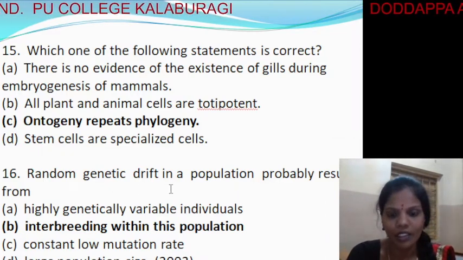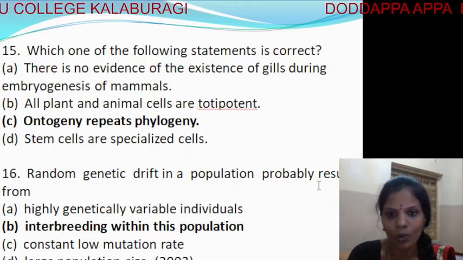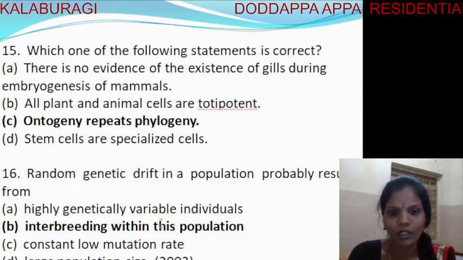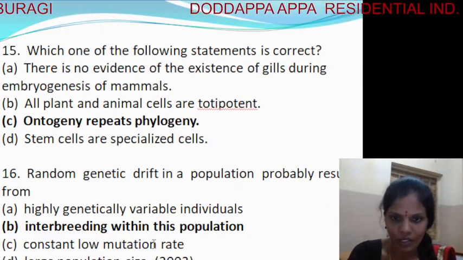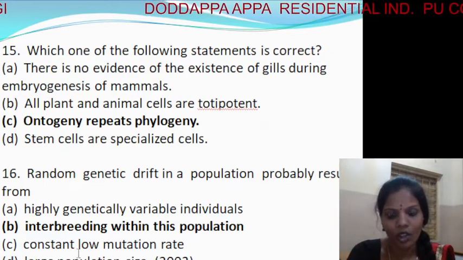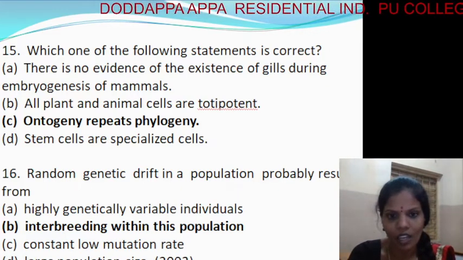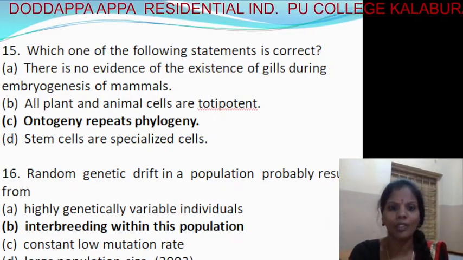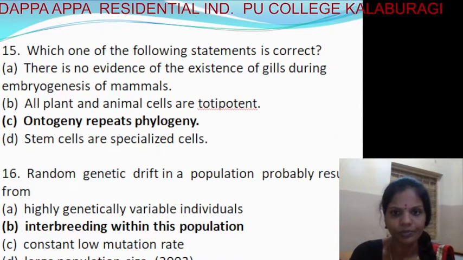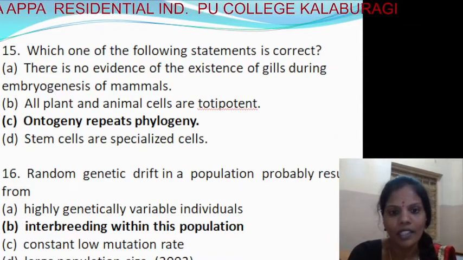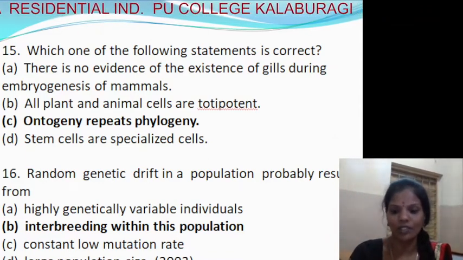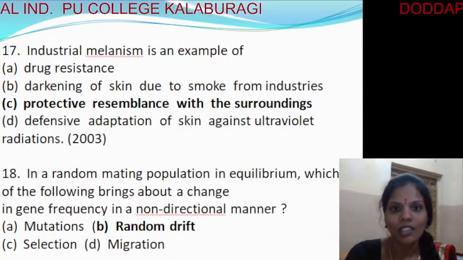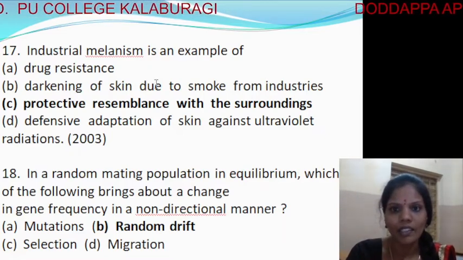The random genetic drift in a population probably results from first one, highly genetically variable individual interbreeding within this population, then constant low mutation rate, then large population size. So it is the second option, interbreeding within this population. That is, random genetic drift in a population results from interbreeding within these populations. Second option.